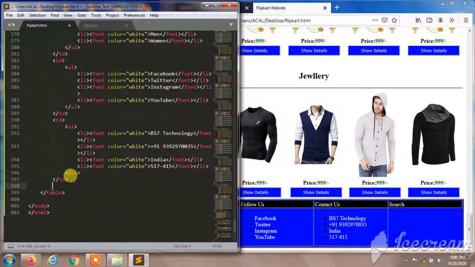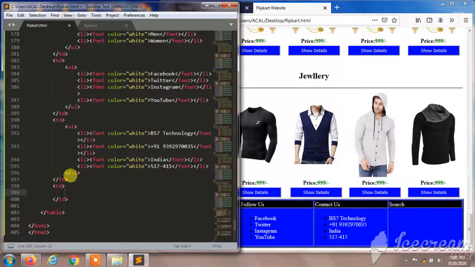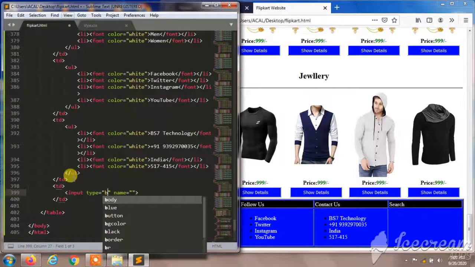So I'm going to create a search bar in the fourth column. So I'm going to create TD here. So it's TD, not TUD. It's TD, and enter in the TD. I'm going to give our input tab, and the type will be text.